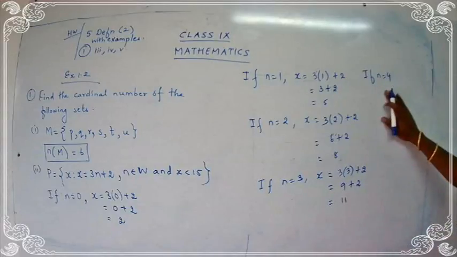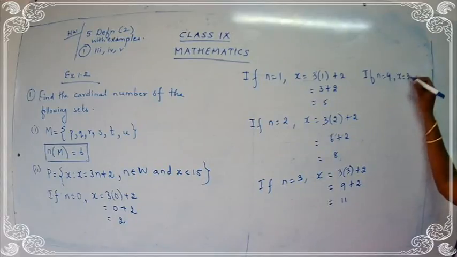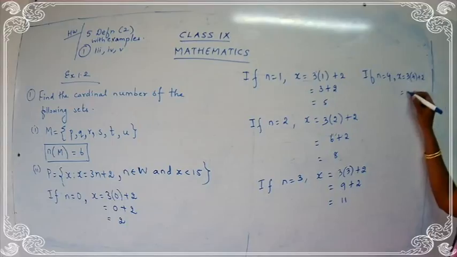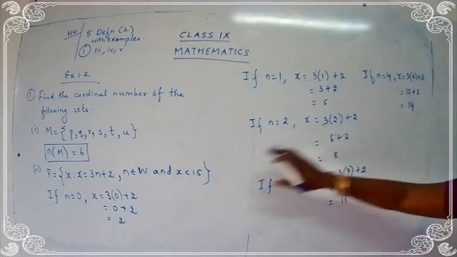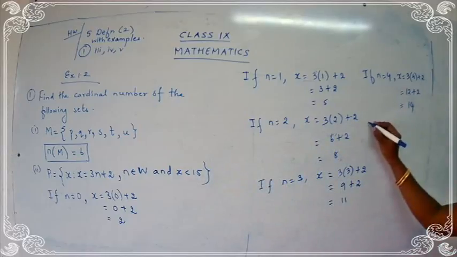Let me check for one more value. If n is equal to 4, x is equal to 3 into 4 plus 2. So 12 plus 2, that's 14. Yes. Okay, this is still less than 15. Yeah. 14 is less than 15. Agreed. I'll take one more value.